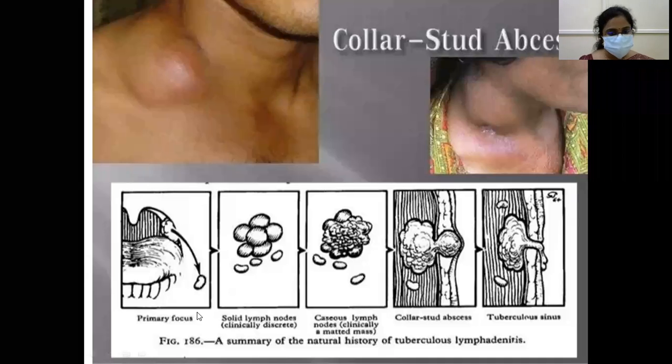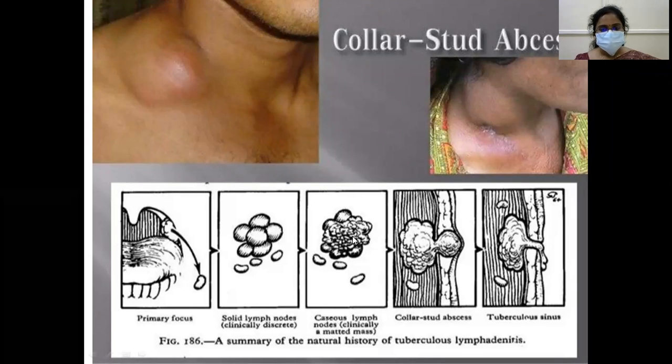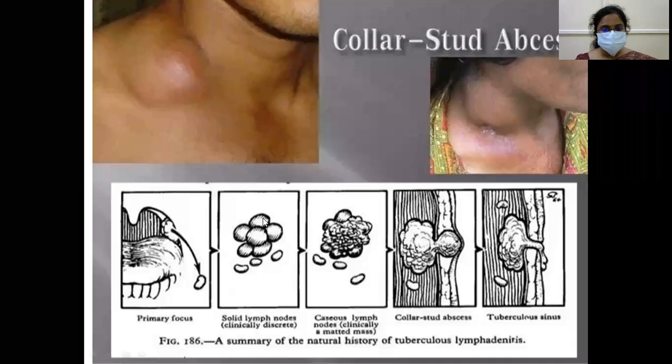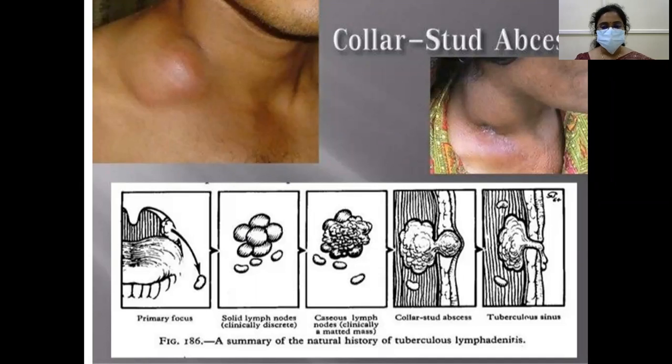This is the primary focus. This is a solid lymph node, clinically discrete. Then there is caseation in between. Clinically matted, so all these lymph nodes get matted and there is caseation in between. This leads to collar stud abscess. Then it ruptures to the skin, and through the skin it forms a tract, which is a tuberculous tract or sinus formation.